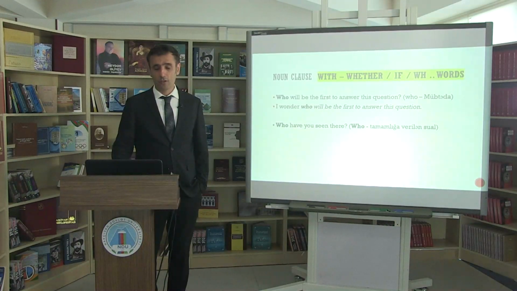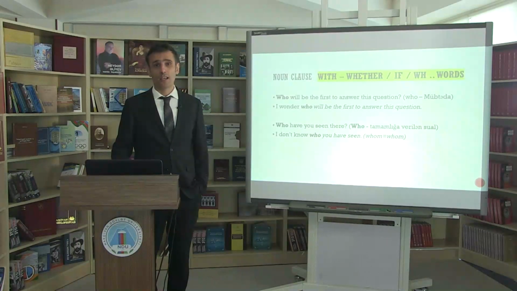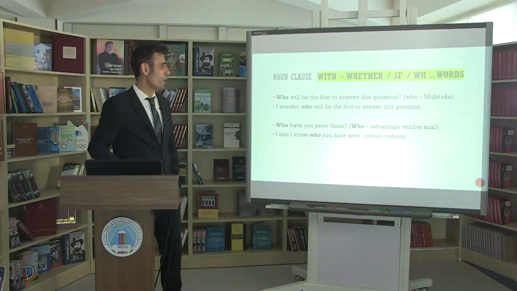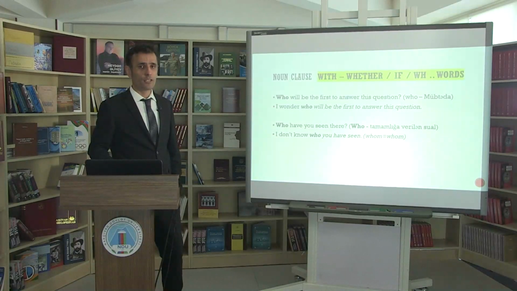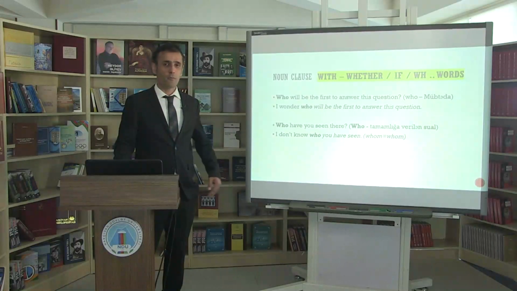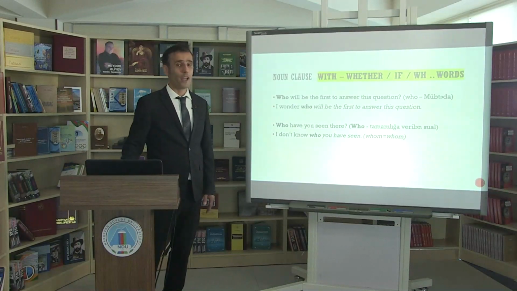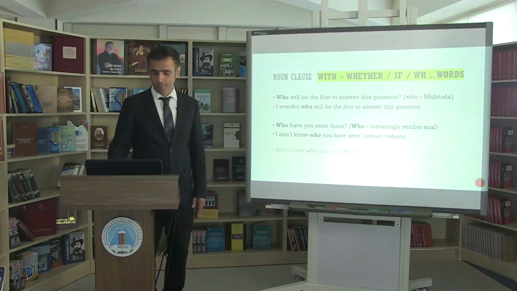Who have you seen there? I don't know who you have seen there. So as you see in the sentences, we are not expected to use inversion as we use in interrogative sentences in noun clauses. But we can use any interrogative word instead of or as a noun clause.